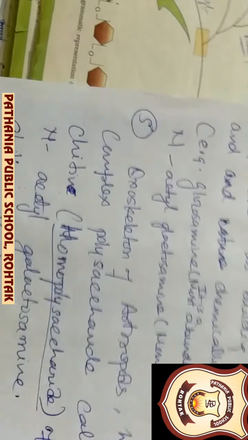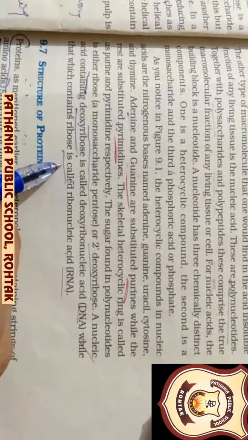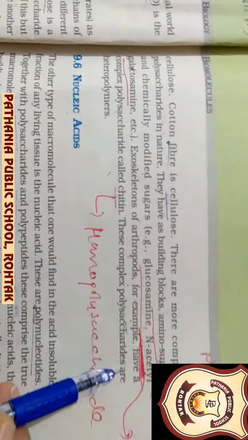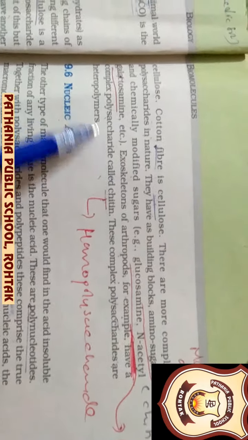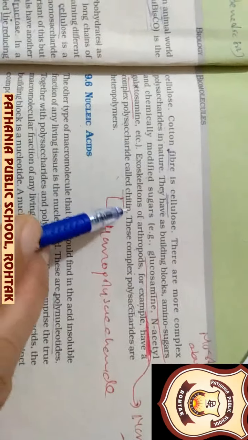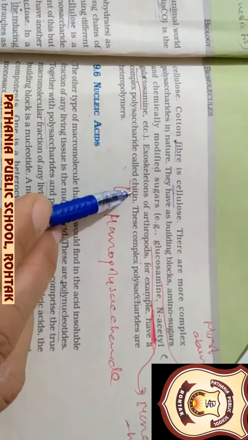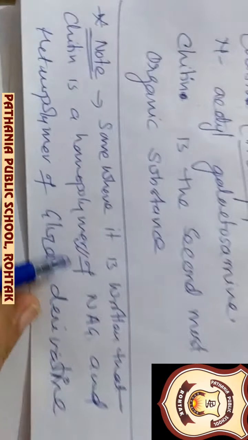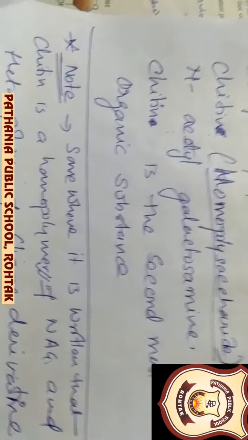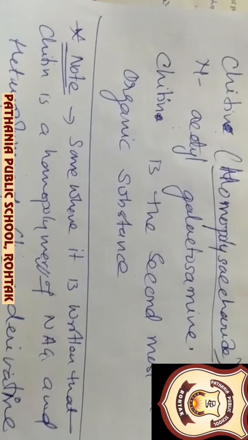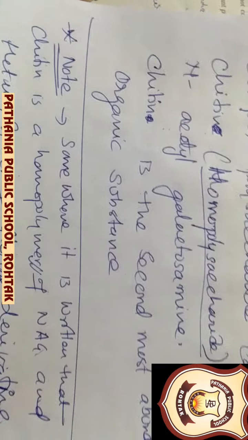Here in your book they have written that these complex polysaccharides are heteropolymers, but that is for some of the above ones. This chitin is a point of question, because it is made up of many units of N-acetyl galactosamine, so it is a homopolymer, but it is also called a heteropolymer of glucose.